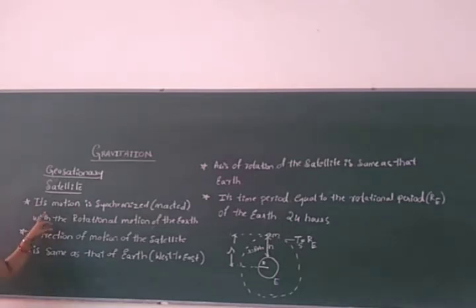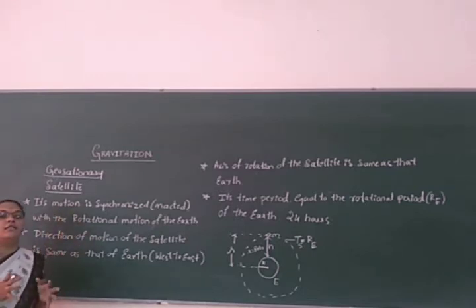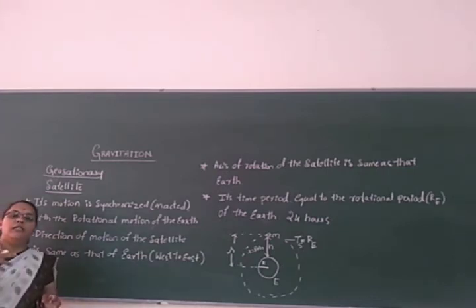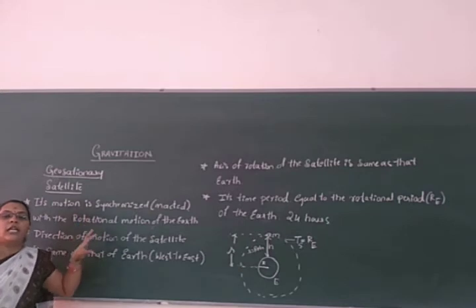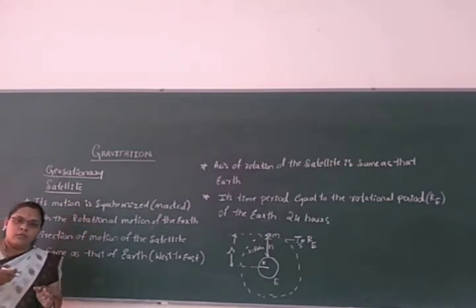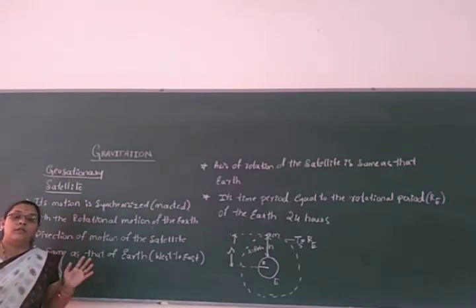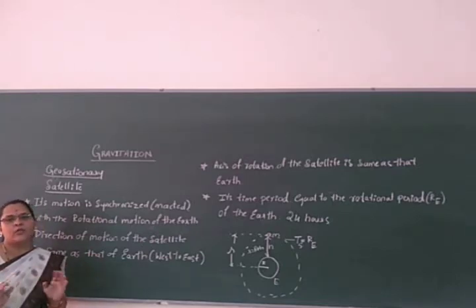That means the motion of the geostationary satellite is synchronized, or matched, with the rotational motion of the earth. How the earth is rotating around the sun, in the same way this geostationary satellite is moving around the earth; both synchronize and match with each other.